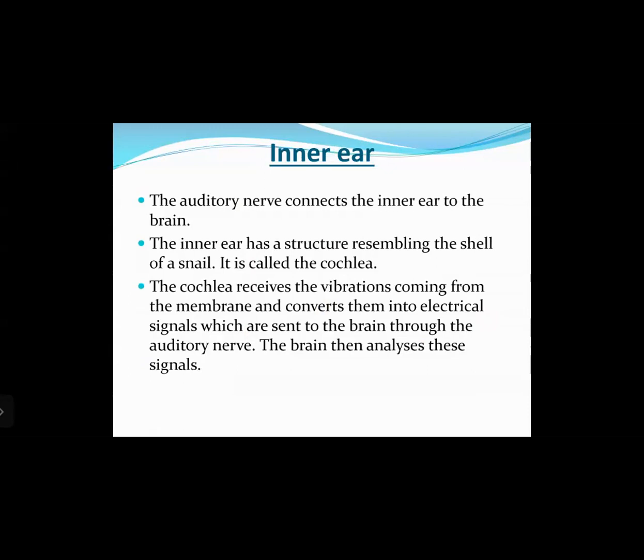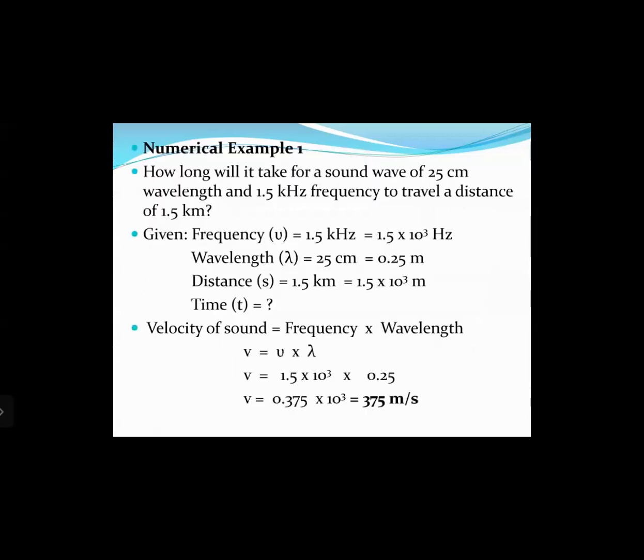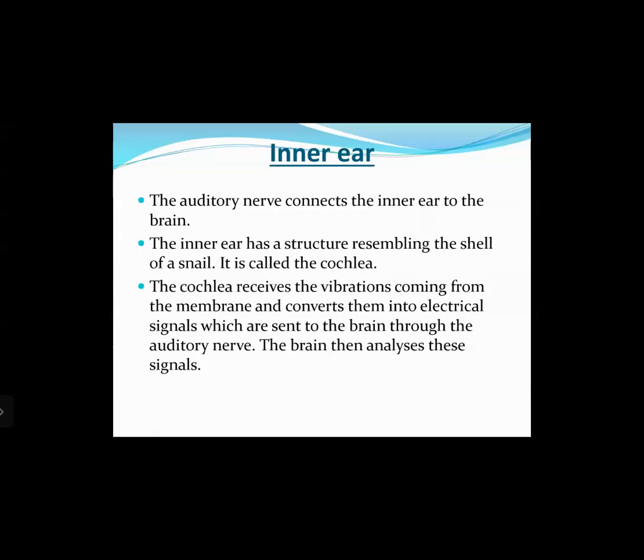The inner ear has a structure resembling the shell of a snail. It is called the cochlea. The cochlea receives the vibrations coming from the membrane and converts them into electrical signals which are sent to the brain through the auditory nerve. The brain then analyzes these signals, and we perceive the sensation of hearing. So this is all the theory that we had studied so far in the previous three classes.